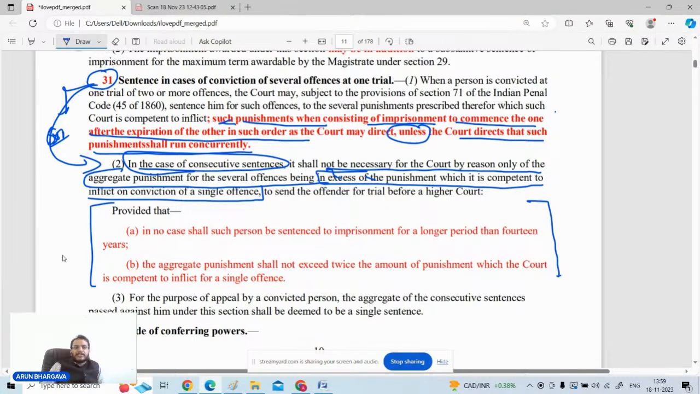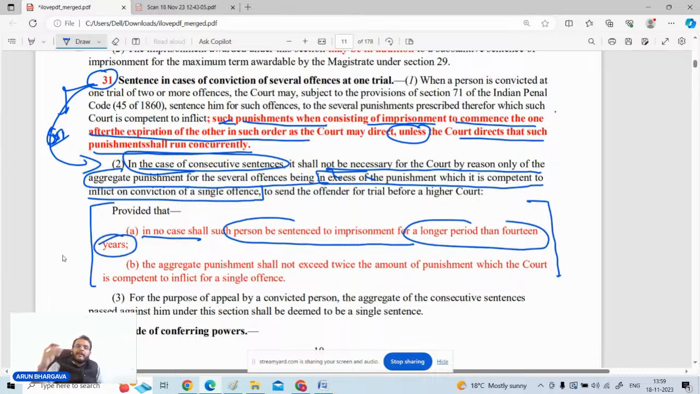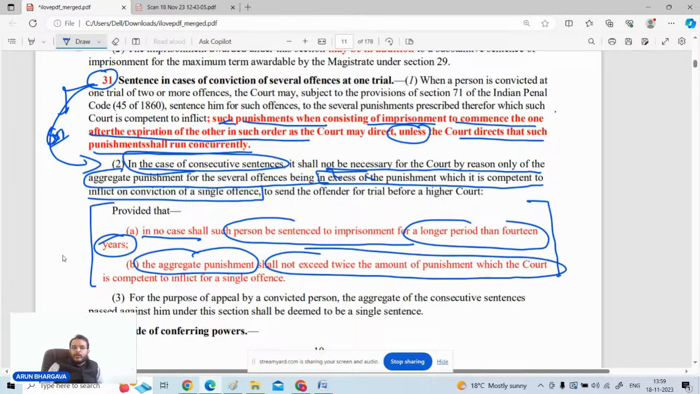But there is some restriction on this. The restriction is that in no case shall the person be sentenced to imprisonment for a longer period than 14 years. That means in totality, the punishment should not be more than 14 years. And the second condition is that the aggregate punishment shall not exceed twice the amount of the punishment which the court is competent to inflict for a single offense.